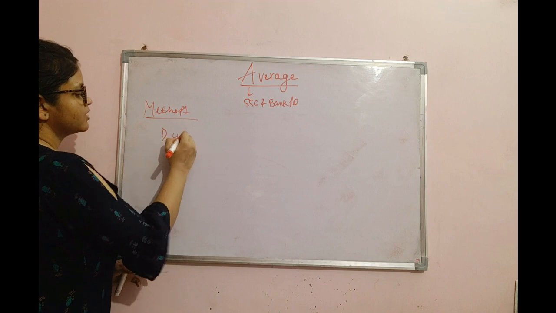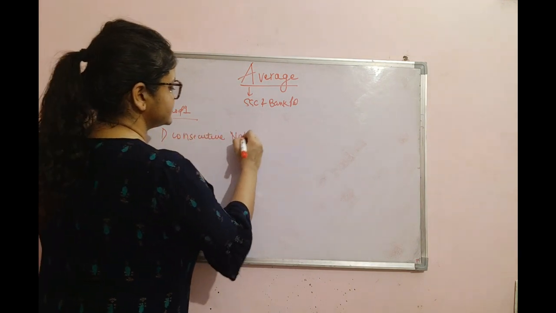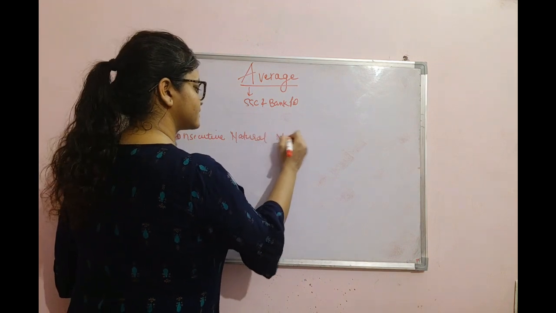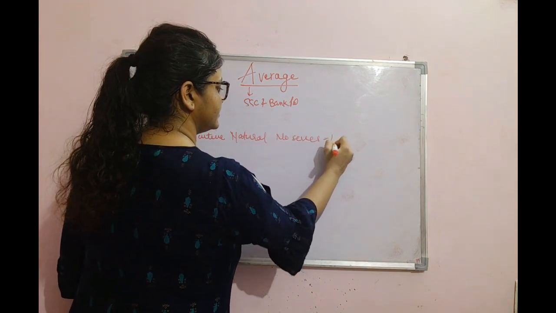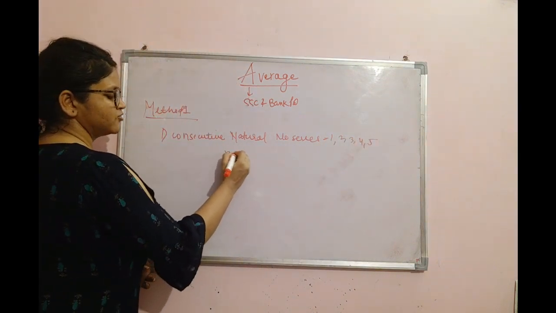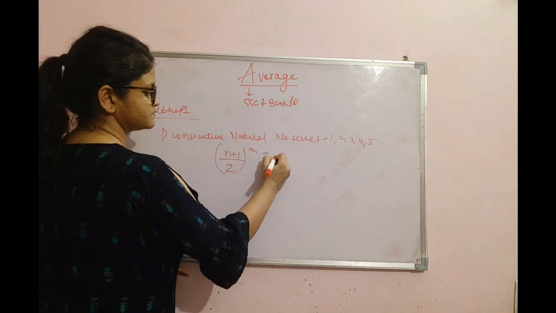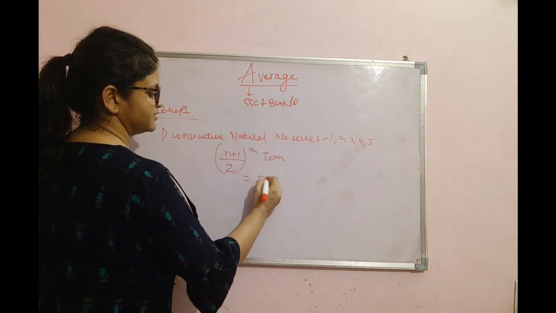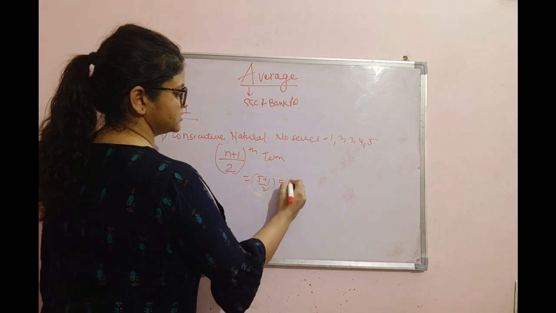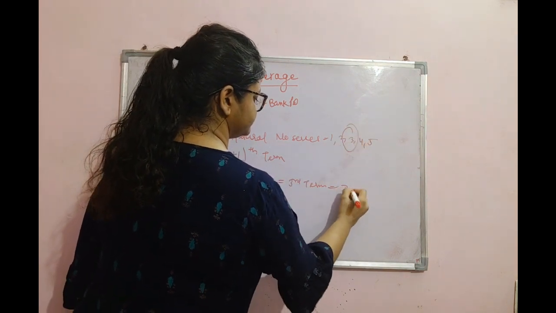If I talk about consecutive natural number series, and it would be 1 2 3 4 5. So the formula would be n plus 1 by 2 term, n plus 1 would be 5 plus 1 by 2, third term, isn't it? Third term would be 3.